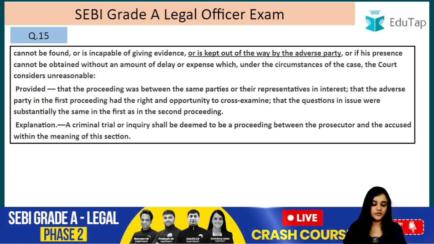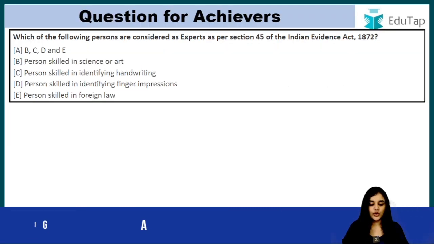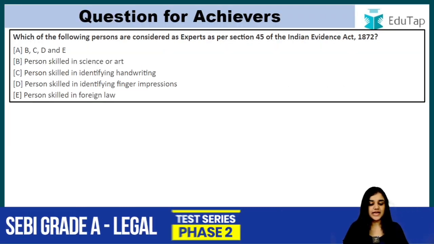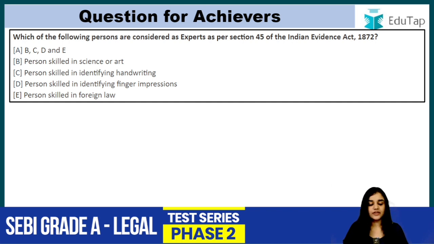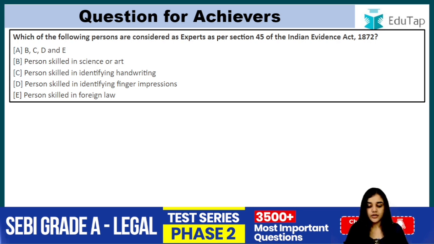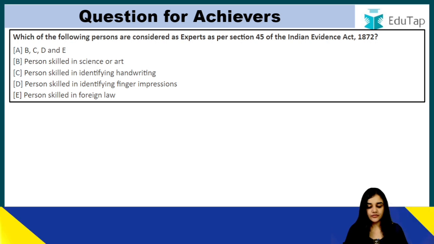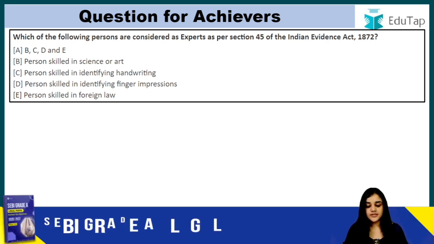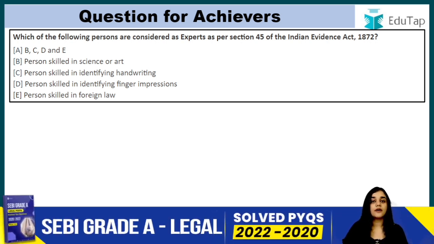Now question for achievers. Which of the following persons are considered as experts as per section 45 of the Indian Evidence Act 1872? A, B, C, D, E. Person skilled in science or art, person skilled in identifying handwriting, person skilled in identifying finger impressions, person skilled in foreign law. So you have to comment the right answer below.